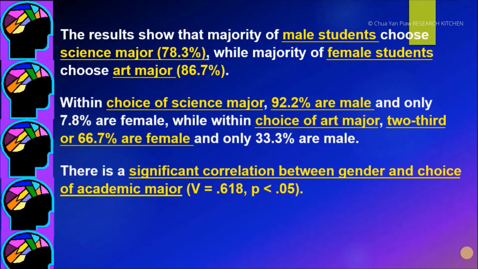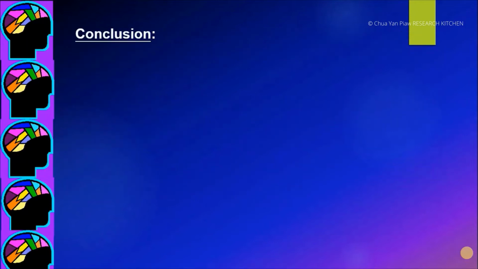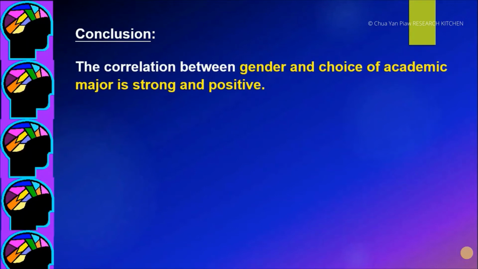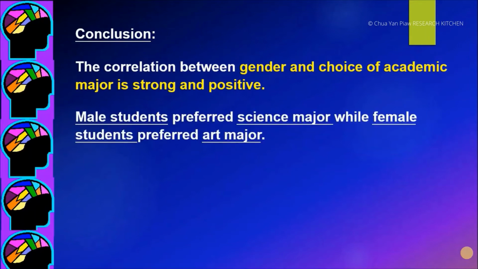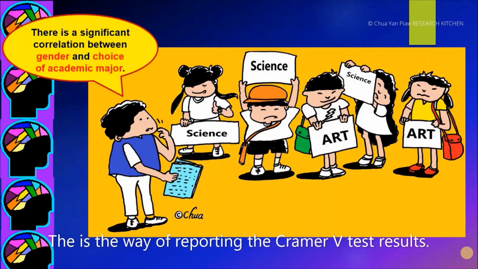There is a significant correlation between gender and choice of academic major, V equal to 0.618 and p less than 0.05. Conclusion: the correlation between gender and choice of academic major is strong and positive. Male students prefer science major and female students prefer art major. This is the way of reporting the Cramér's V test result.